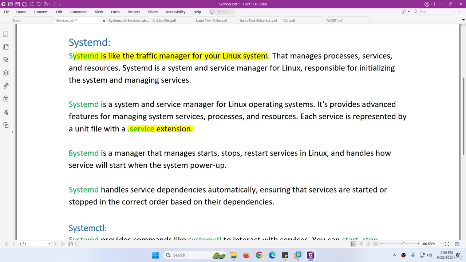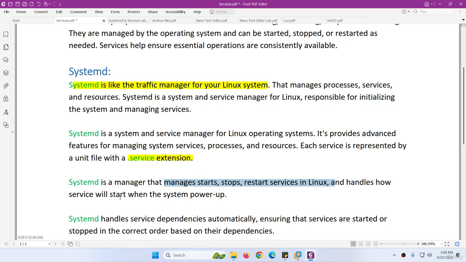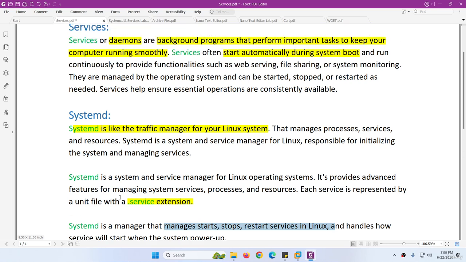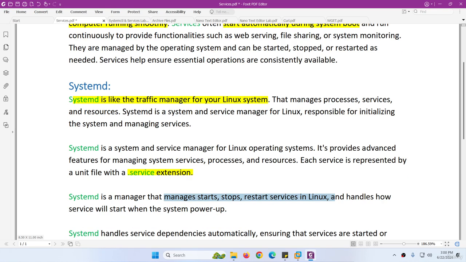So it means systemd is a manager that manages, starts, stops, restarts the services in Linux and handles all these services. Services are available not only in Linux but also in Windows, where you can start them, stop them, restart them.